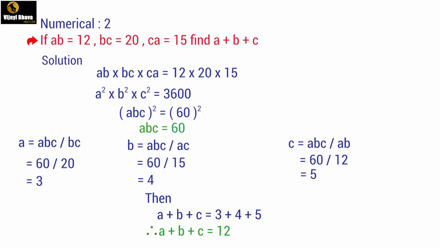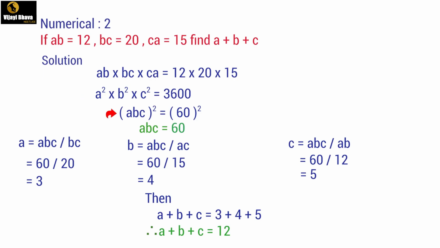If ab is equal to 12, bc is equal to 20 and ca is equal to 15, find the values of a plus b plus c. Let us move on to the solution. From the given data, ab into bc into ca is equal to 12 into 20 into 15. Now, this can be written as a square into b square into c square is equal to 12 into 20 into 15, which comes out as 3600.